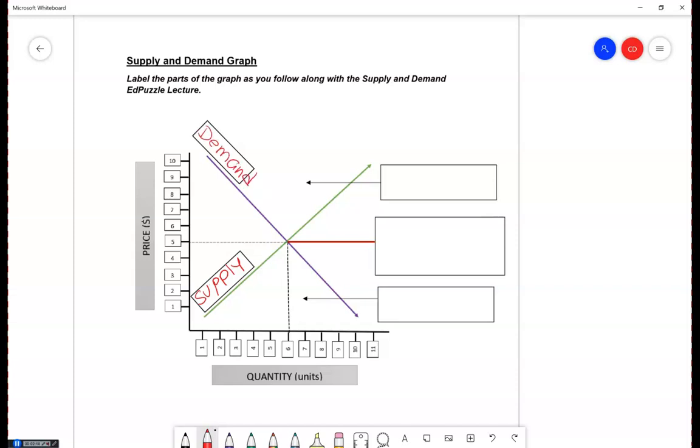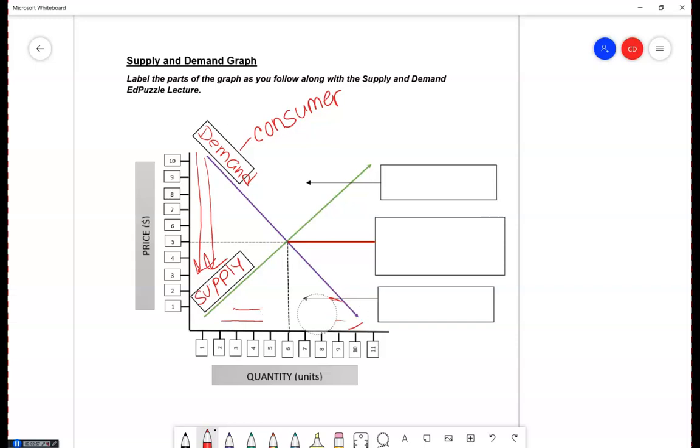And let's talk about it. So when we look at the demand curve, as the price is going down, the quantity demanded is going up. So again, as the price goes down, the quantity demanded goes up. Your demand curve is always downward facing. Okay? So remember what I said about the supply and demand curves, that you need to think about them from two different perspectives. When we think about the demand curve, we think like we're a consumer. Okay? The cheaper something is, going down, the more of it we want.